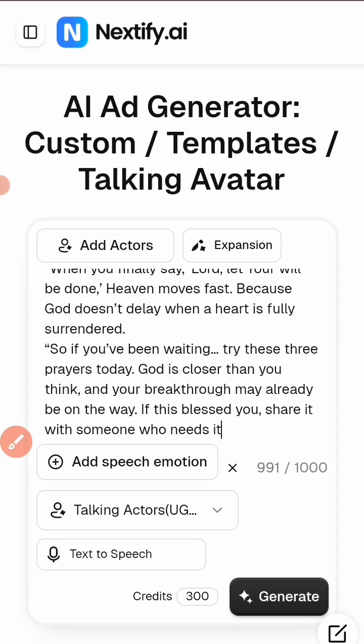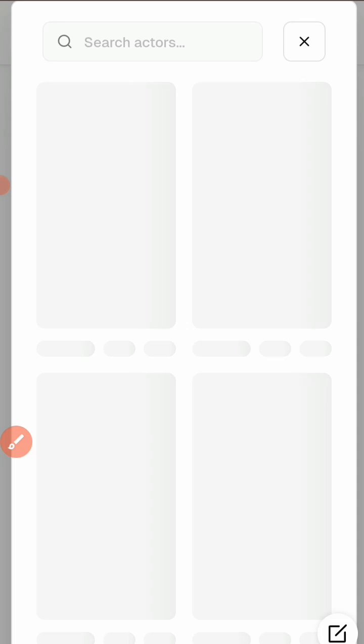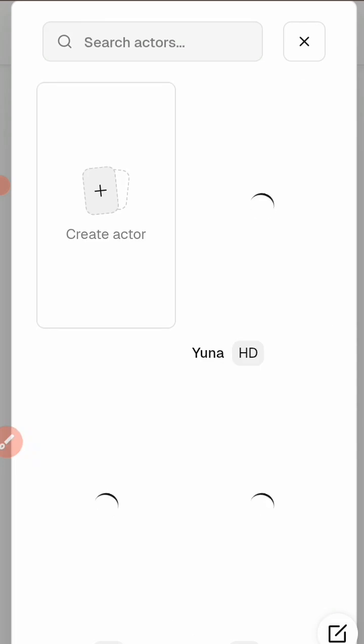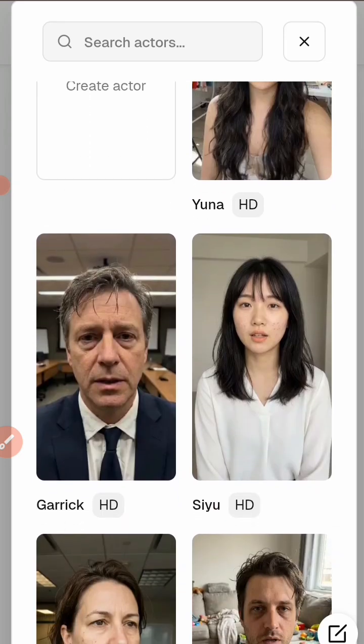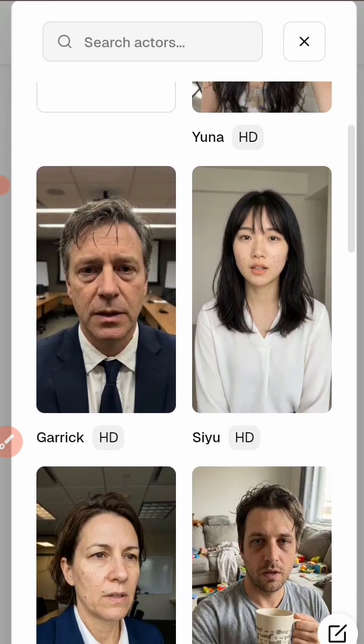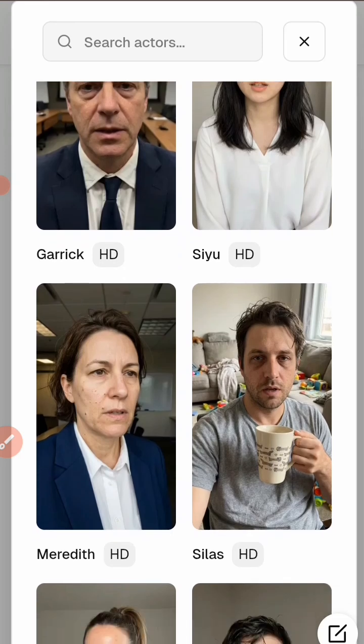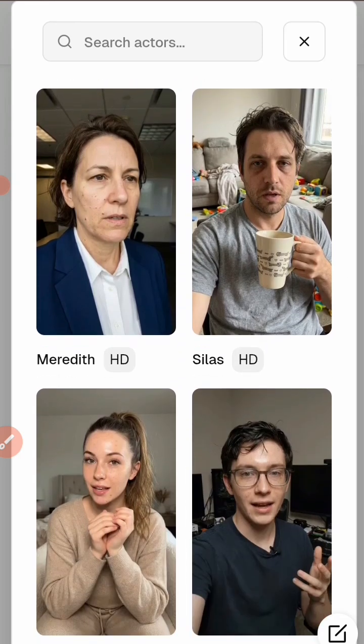Now to add actors, you click there on actors, as you can see, and we have different categories of actors. We have Yuna. You can choose any actor of your preference. We have Garrick, CU, Silas, Meredith.